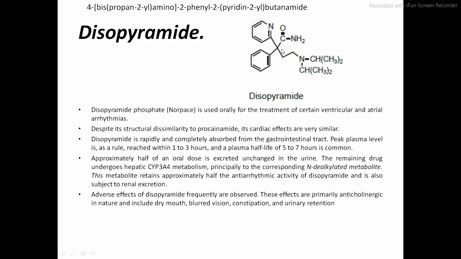So we'll start with this carbon, that is the amide carbon. So carbon 1, 2, 3, 4. So 4 dash, then bis. Why bis? Because it contains the same components at this nitrogen. Hence, it is called as a bis. So what is bis? So which components are here? So propane, but they are not in a straight chain. They are attached to the second carbon to this nitrogen. Hence, it is propan-2-yl. Have you understood why it is called as propan-2-yl? Because they are not present in a straight chain.